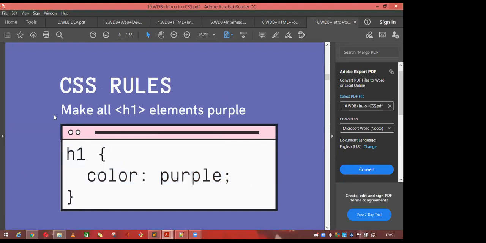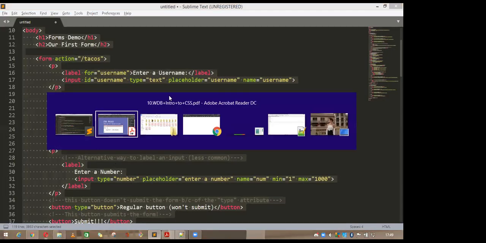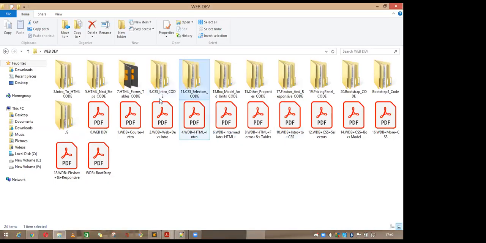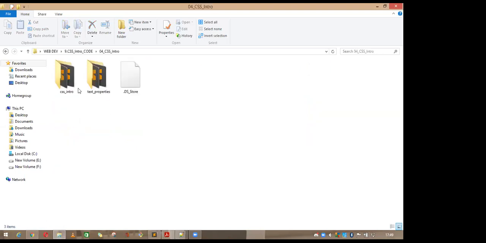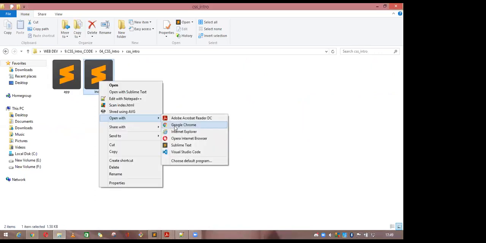Okay, let me show you the example. Where's the example here? CSS intro, index, open Google. Yeah, you can see the basic CSS. I have made the background color of this one, the button color different, this background color is different, and the body background color is something different.